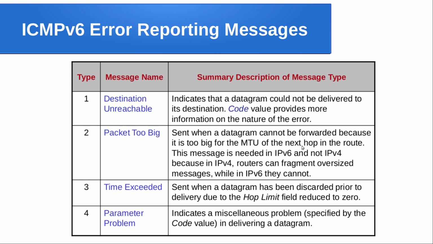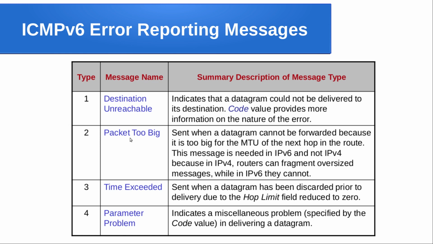So, a briefing about the four types of messages we discussed. The destination unreachable message indicates that the datagram could not be delivered to its destination, and the code value provides more information on the nature of the error. That means the destination can be unreachable due to different reasons like link failure, process failure, or host failure, and you can see the further classification of this destination unreachable message by looking at different values of code.